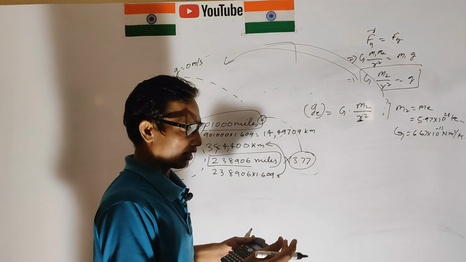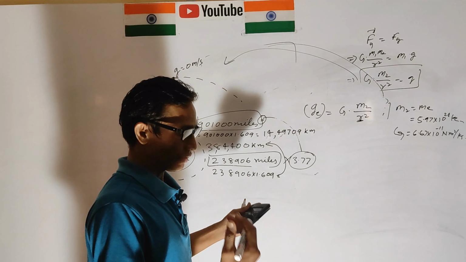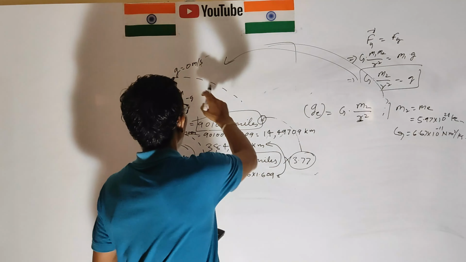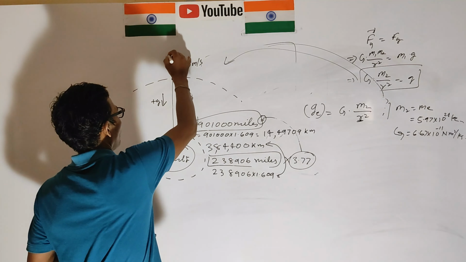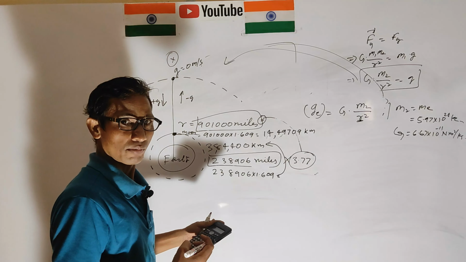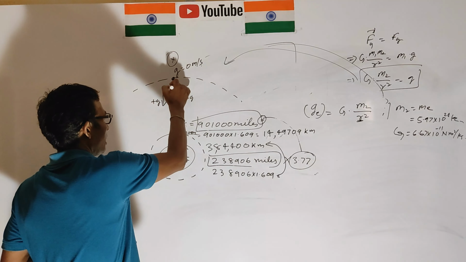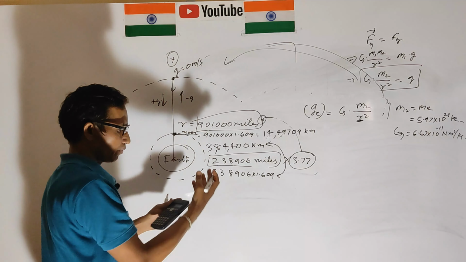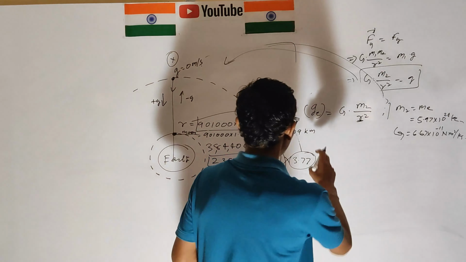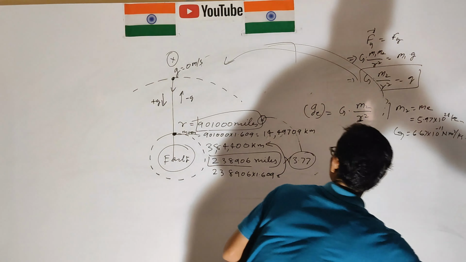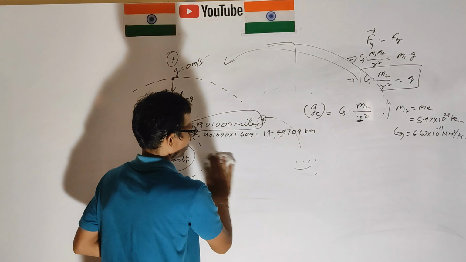If we find the value is 0, then we consider that beyond this area there will be no pull down by the earth. If it is lesser than this distance, then it will be pulled down. So here is the distance, and it is calculated like this.